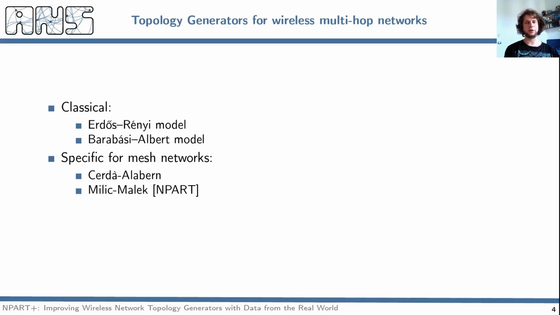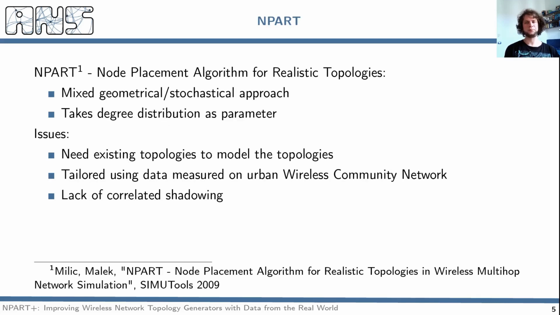In literature we can find a large number of topology generators, but most of the time when we talk about wireless mesh networks, researchers either use classical generators like the Erdős-Rényi or the Barabási-Albert, which are well known and studied, or they use generators modeled specifically for wireless mesh networks. In this case, the most used ones are the Serdà-Lamberne and the Milic-Malek, also called NPART, which have both been modeled onto the topologies of real networks, Ninux in the first case and Freifunk in the second.